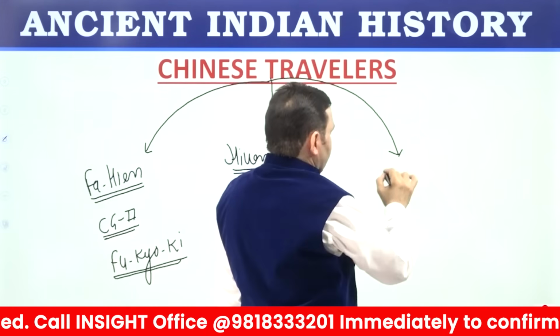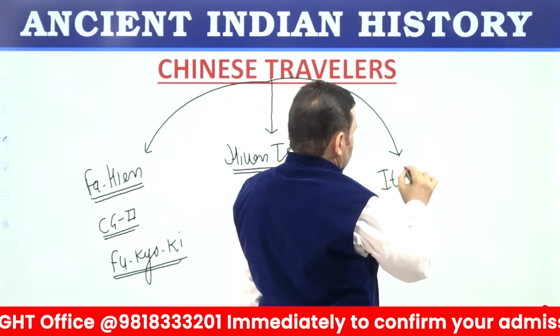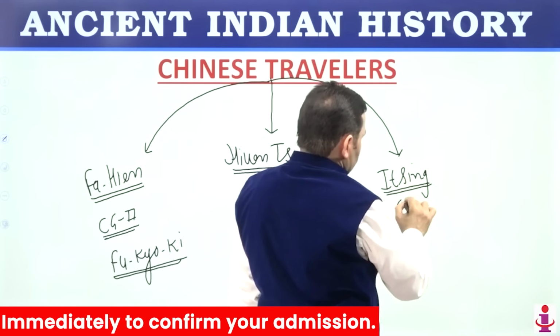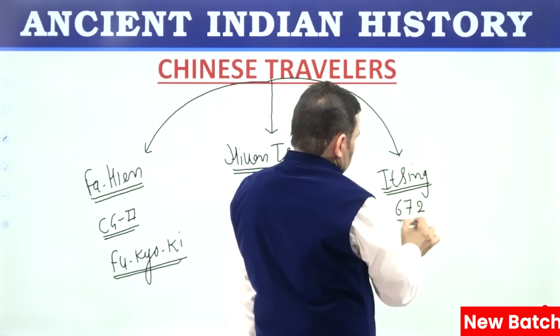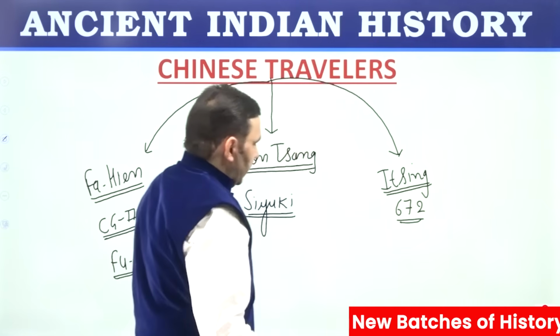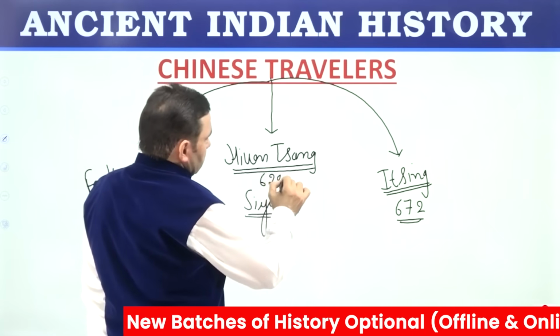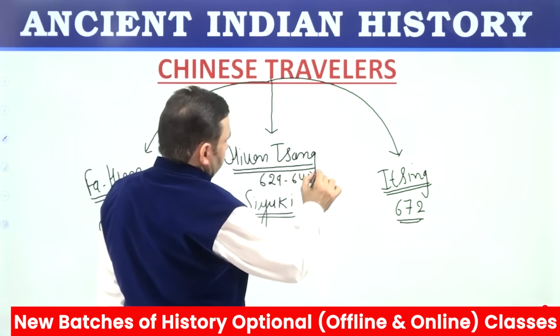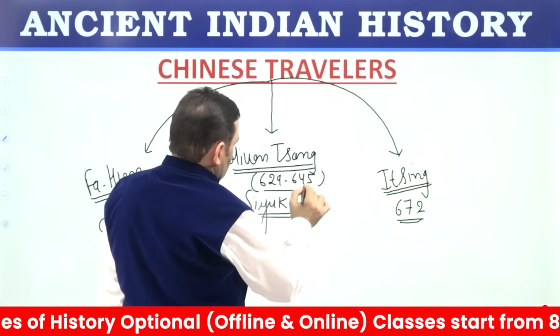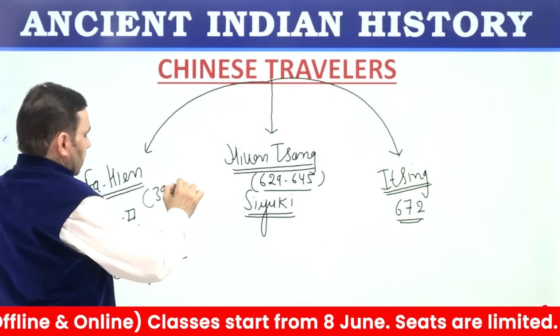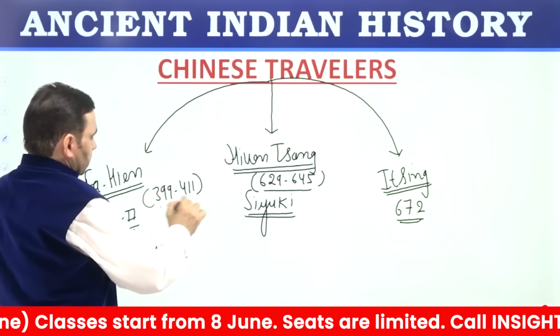He was Itsing. He came to India in 672. The book name is very long. Travels across Buddhist kingdoms. The gentleman came in 629. He stayed here till 645. And Fahian came in 399 and stayed here till 411.